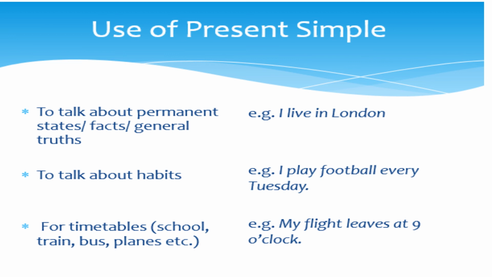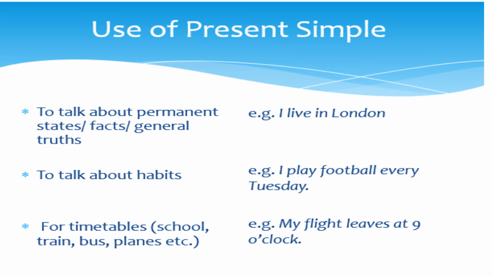I also added 3 other verbs to the group of verbs I gave you at the beginning of the lesson, and these were live, to live in a city, in a country, to play a game, to play football, to play basketball, and to leave a place. For example, my flight leaves at 9 o'clock. I can say my train leaves at midnight.